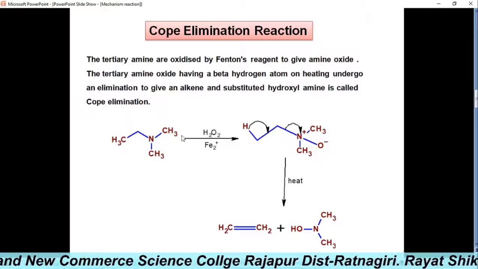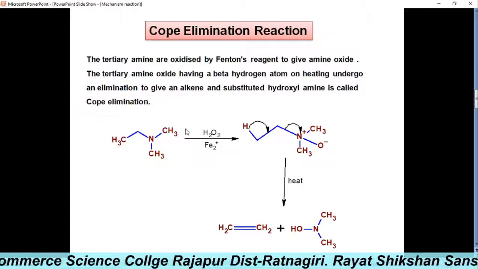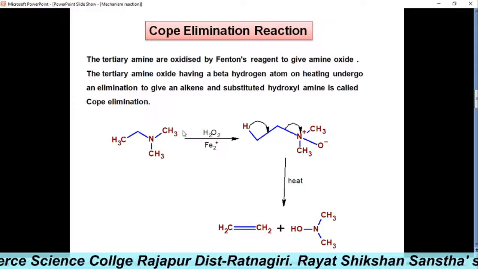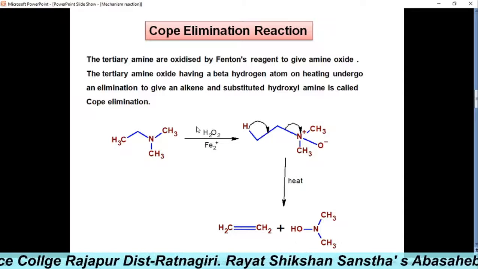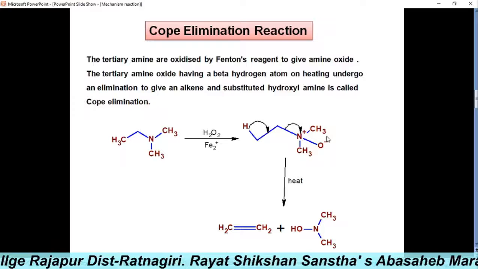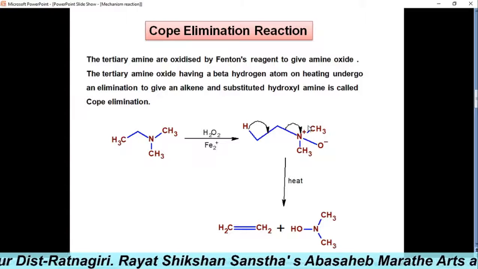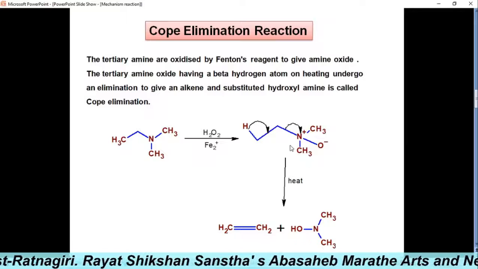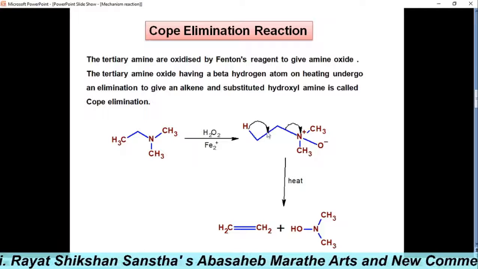Here in this reaction, this is a tertiary amine. This tertiary amine is oxidized with Fenton's reagent, then the amine oxide is formed, and this amine oxide can be eliminated by beta hydrogen atoms.